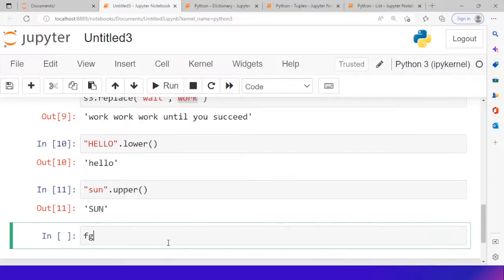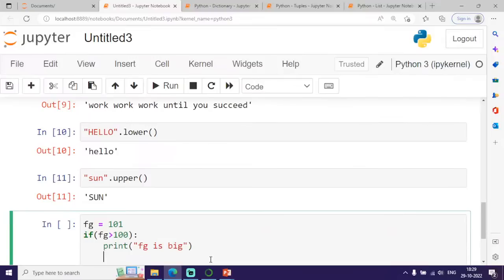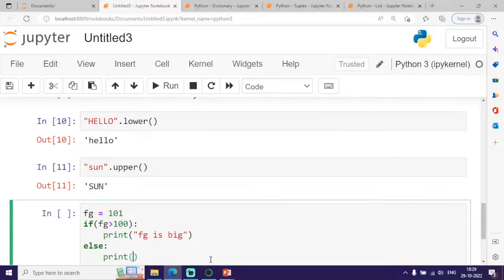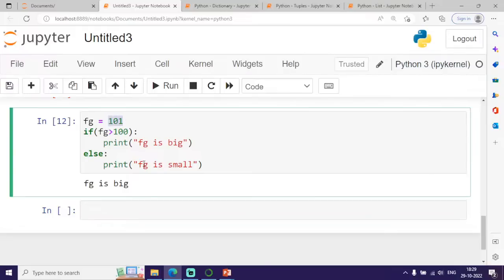For example, I am just initializing this variable with this value. If this is greater than 100, so I am just taking some condition, I am printing something. Say for example, fg is big. Otherwise, I am printing fg is small. So this is an example of a simple if else structure. Clear with this?